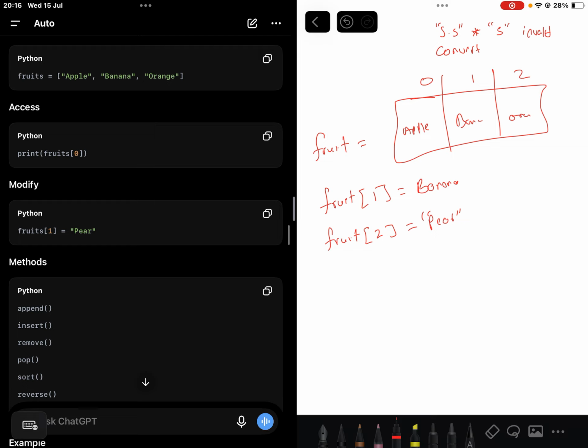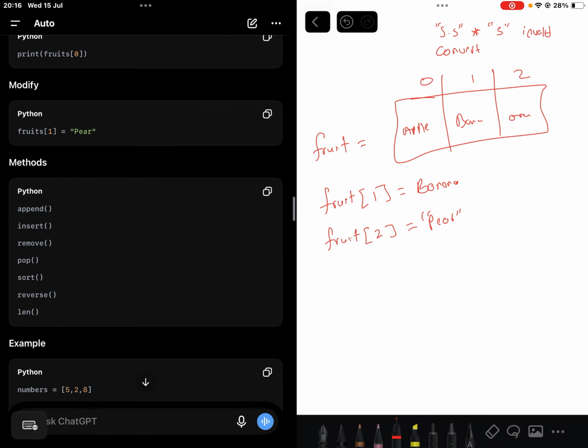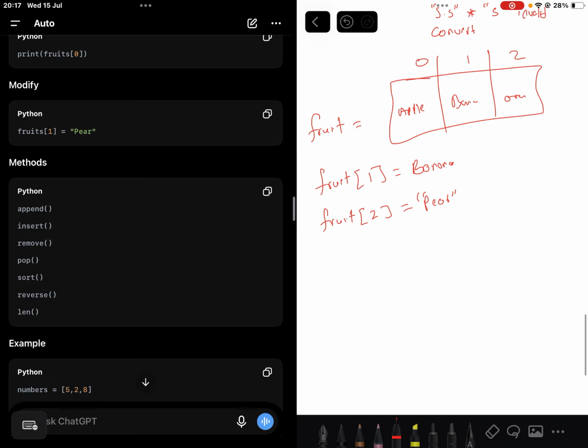So that's another power. Then now our methods, which are append, insert, remove, pop, sort, reverse, and length, right? So for the append one, I say fruit dot. Remember a method we access with a dot, then append. Let's say between the brackets, I say dragon fruit. It will come here and add the third one, it's dragon fruit. Now the same thing, negative indexing works. So insert, remove, you can always check what they do.